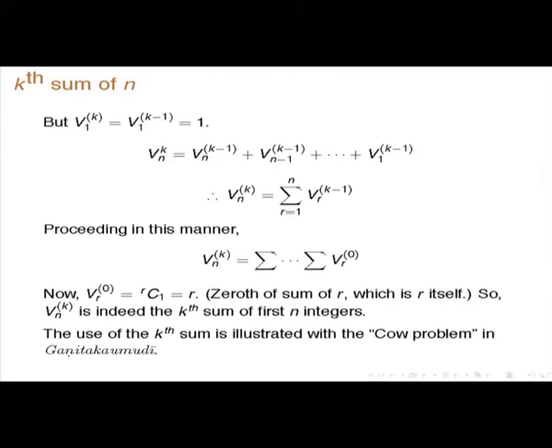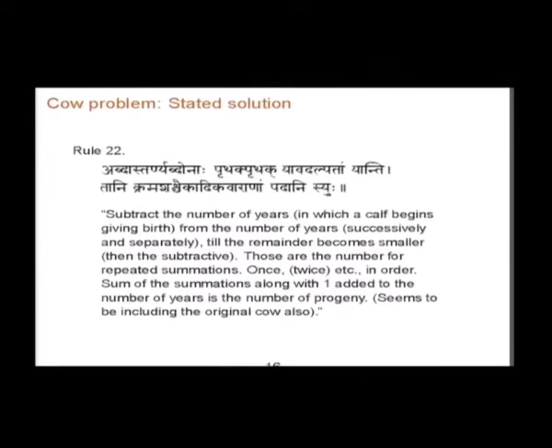Now this is illustrated with a very famous cow problem in Ganita Kaumudi. Very interesting problems.